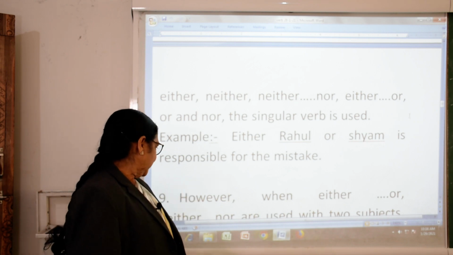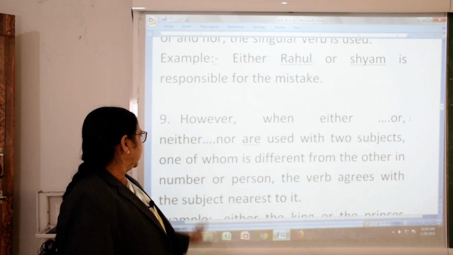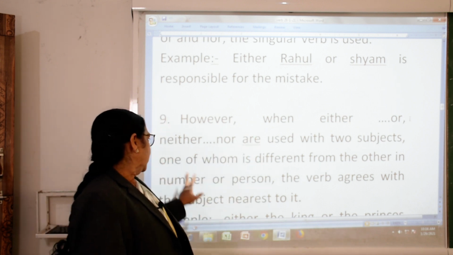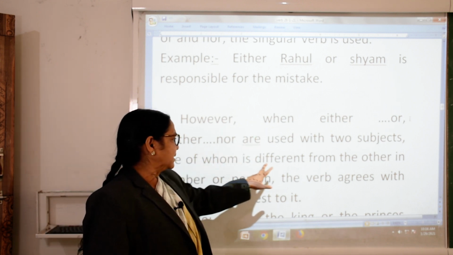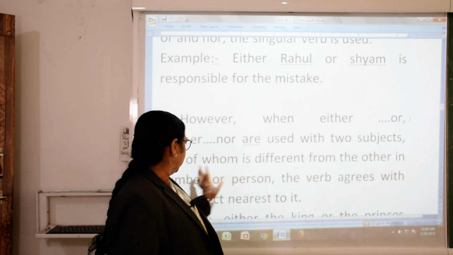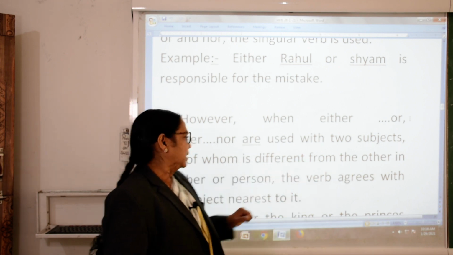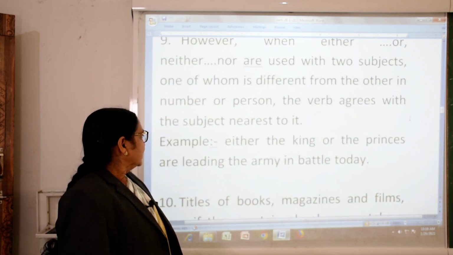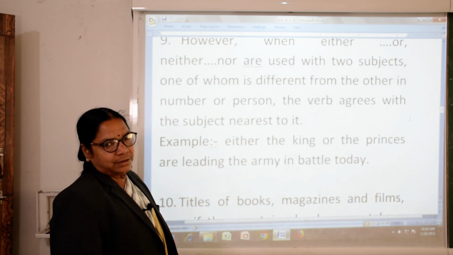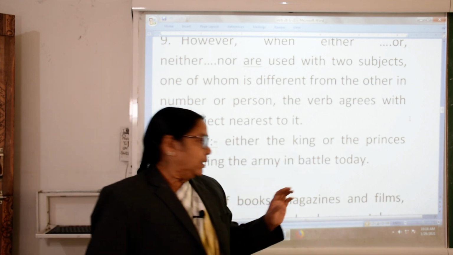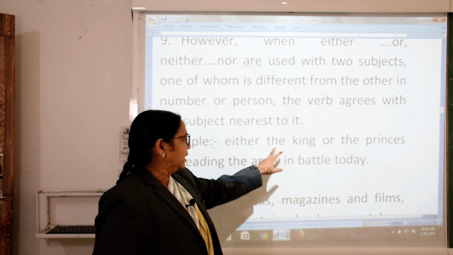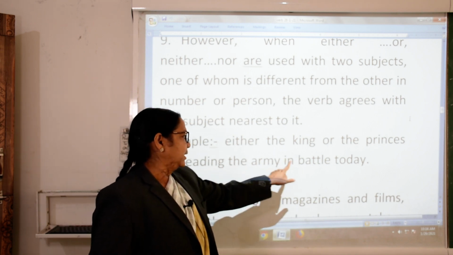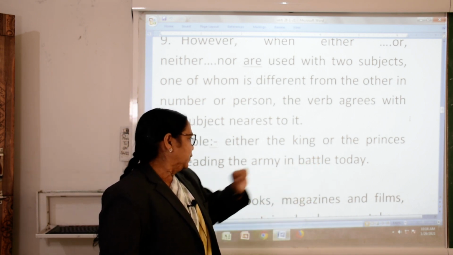Now, however, when either-or or neither-nor are used with two subjects, one of whom is different from the other in the number of person, the verb agrees with the subject nearest to it. See, we will see: either the king or the prince are leading the army in the battle today.